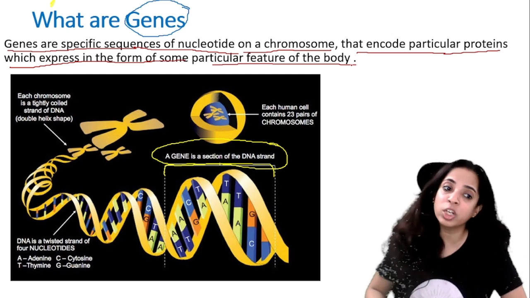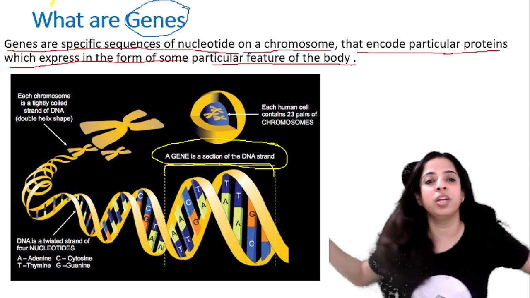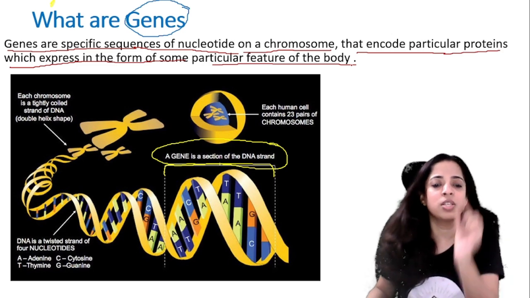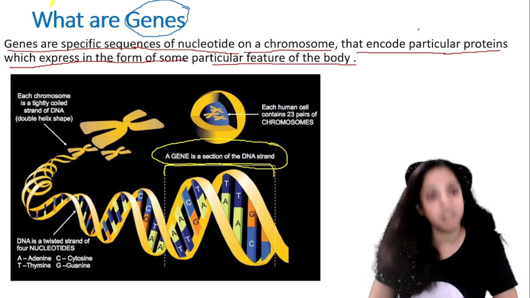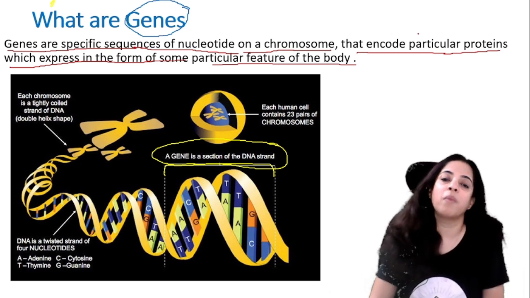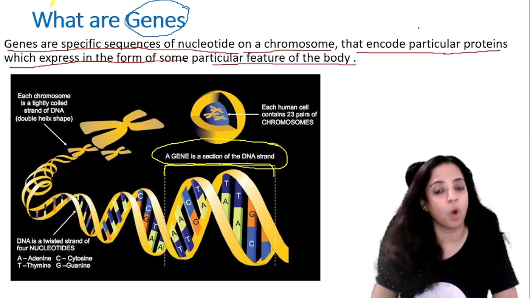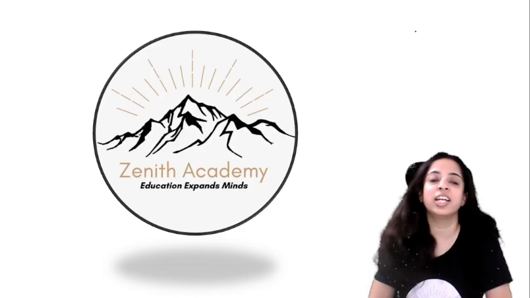Is that clear? What are genes? Genes are not the full DNA. A gene is a small section of the DNA strand that encodes a particular protein which expresses in the form of some particular feature of our body. I hope this is very, very clear to you all.